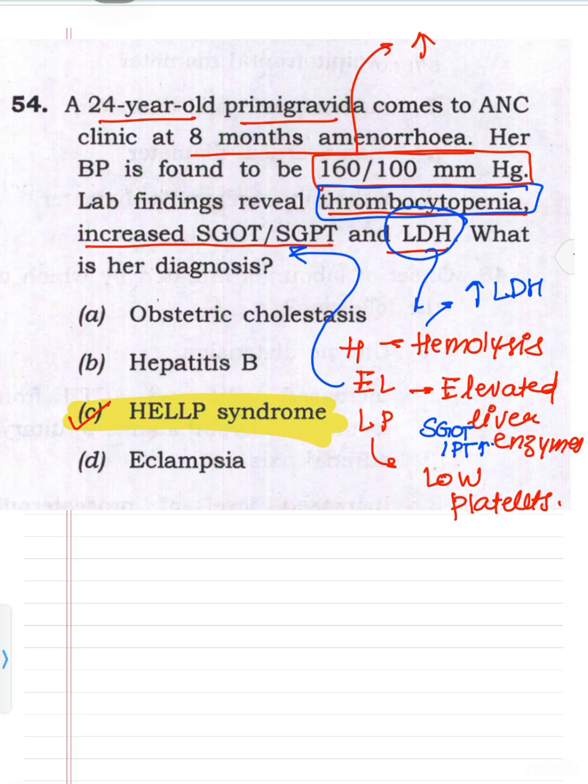The thing is, the BP is elevated. Can it be eclampsia? The thing is, eclampsia will have a history of seizure. And the patient is not presenting in the ANC clinic. She will be presenting in the emergency with seizure.